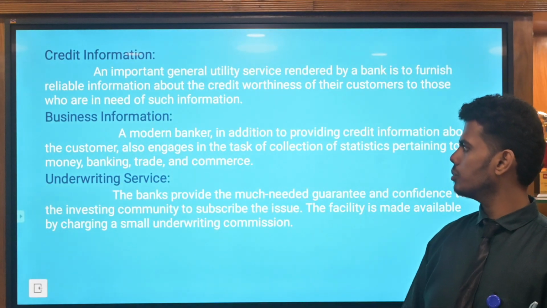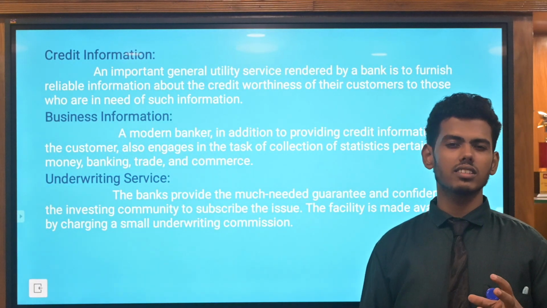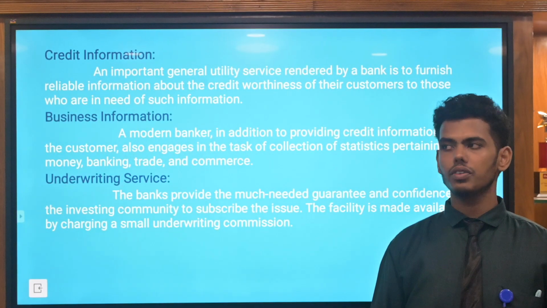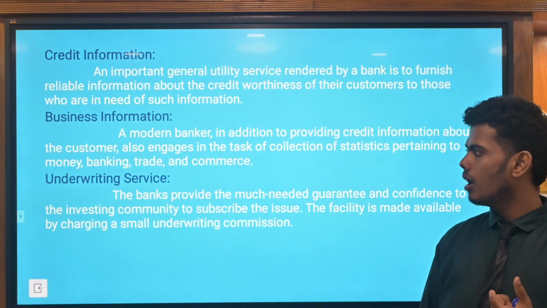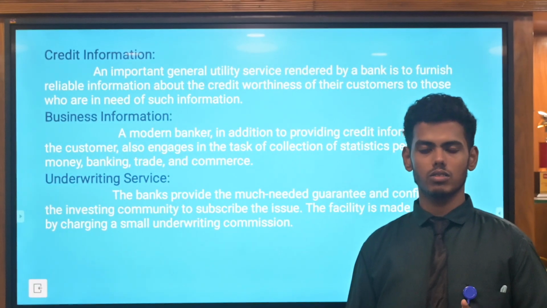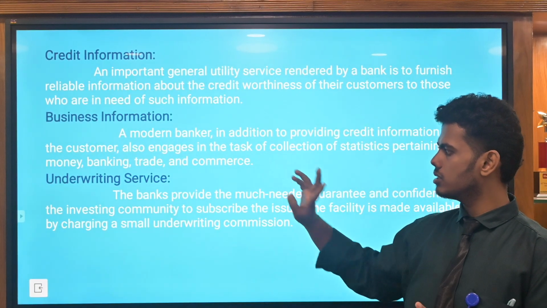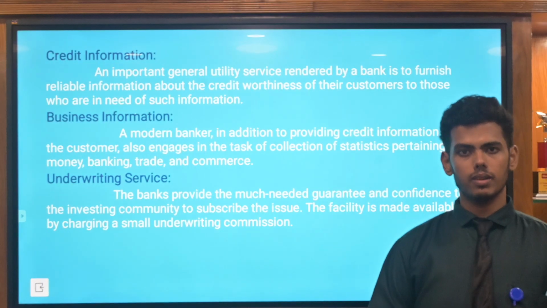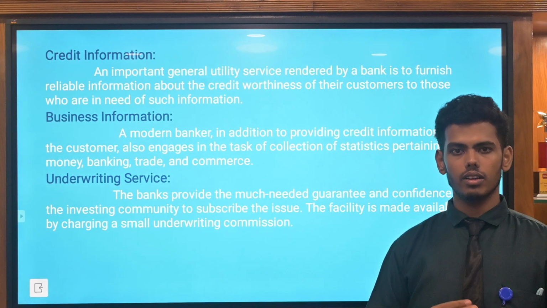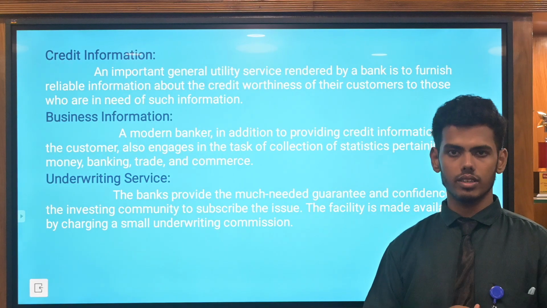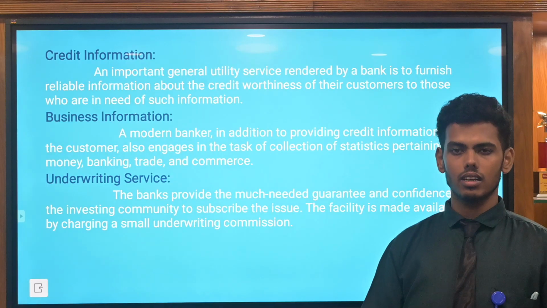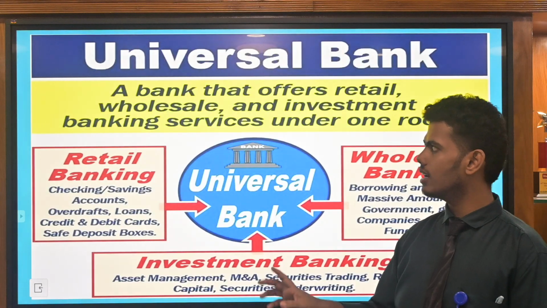And then business information. The task of collection is statistical. We use the statistical data, and they make corrections of it. And then banking, trade and commerce come under business information. And underwriting services, which I already explained. The bank provides underwriting services for shares. They sell the unsold shares, and they get a commission.